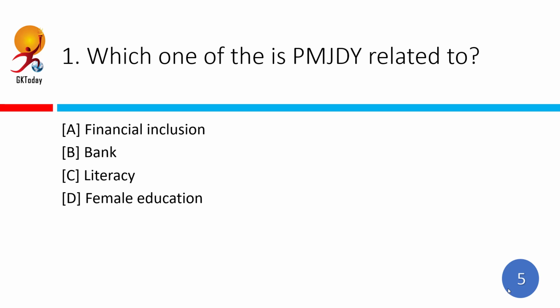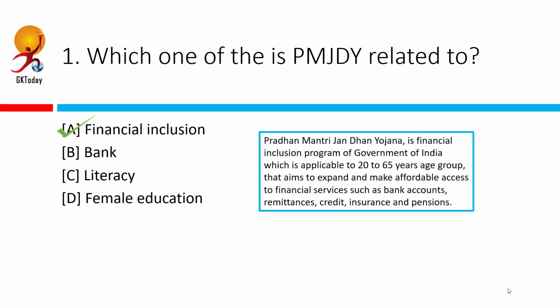Which one of the following is PMJDY, that is Pradhan Mantri Jan-dhan Yojana, related to? Correct answer is financial inclusion. Pradhan Mantri Jan-dhan Yojana or National Mission for Financial Inclusion was launched on 28th August 2014 to ensure affordable access to financial services like bank accounts, remittance, credit, insurance and pension.